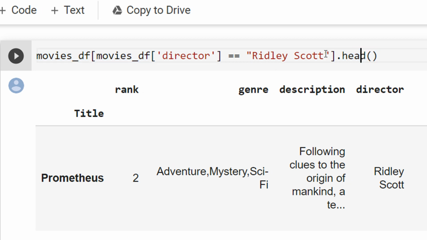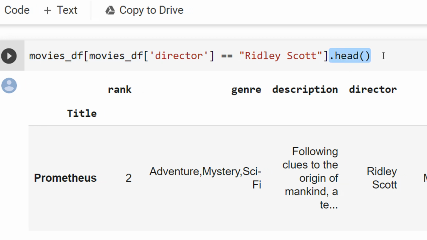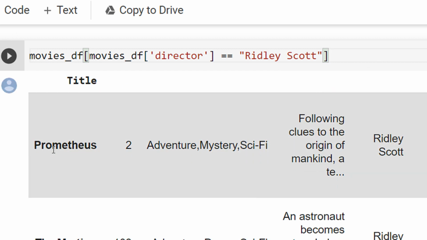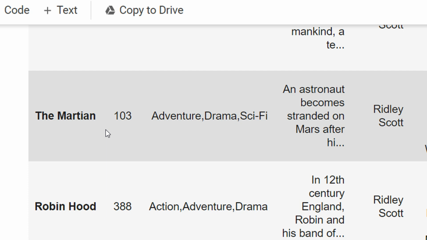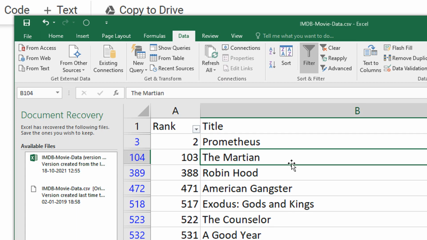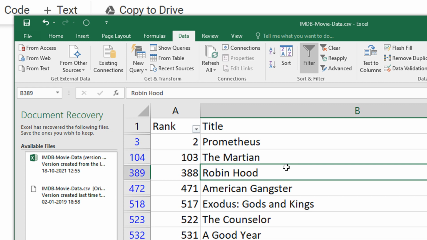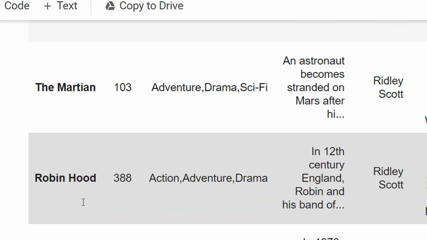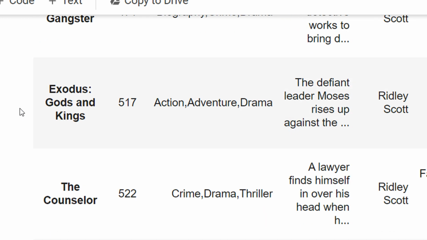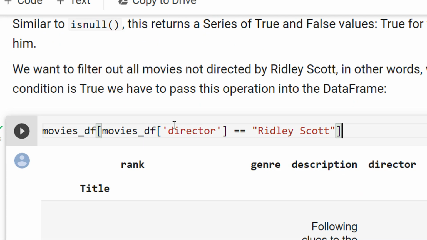Let us just do this. With all the details, you can see Prometheus, Martian. Oh, Martian is by this guy. Martian is an amazing movie. The Martian, right? You can see Robin Hood, American Gangster, and so on and so forth, right? So you can see how we have selected a column and provided a condition, right?